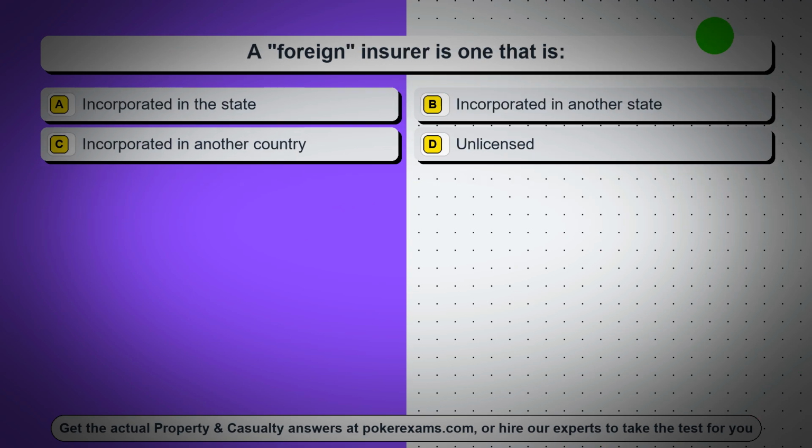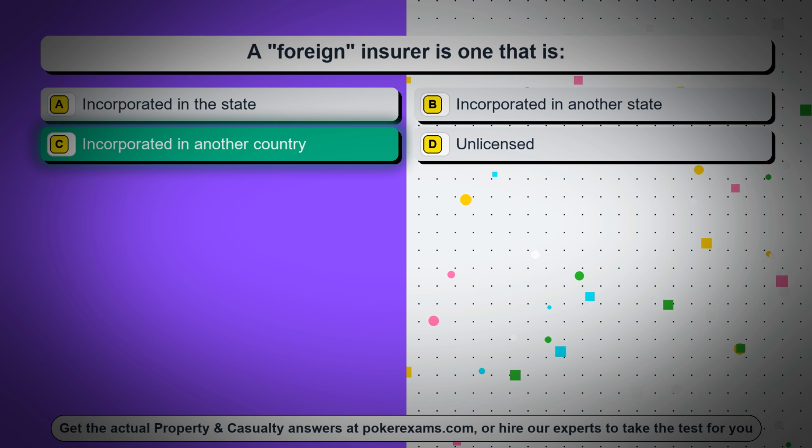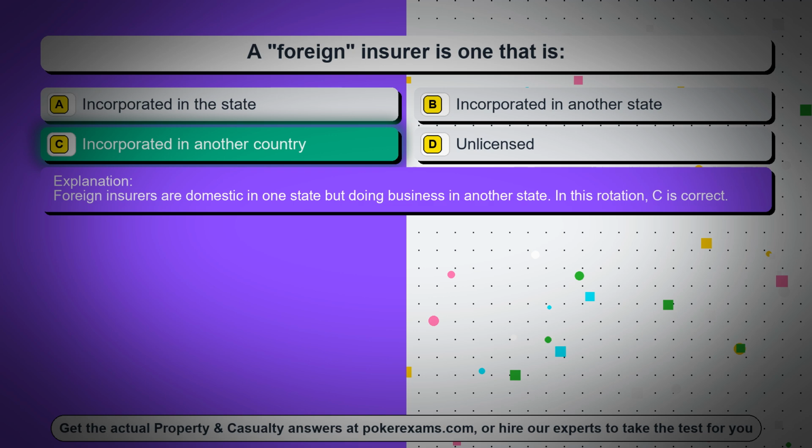Question 74. A foreign insurer is one that is, option A, incorporated in the state. Option B, incorporated in another state. Option C, incorporated in another country. Option D, unlicensed. The correct answer is option C, incorporated in another country. Foreign insurers are domestic in one state but doing business in another state.